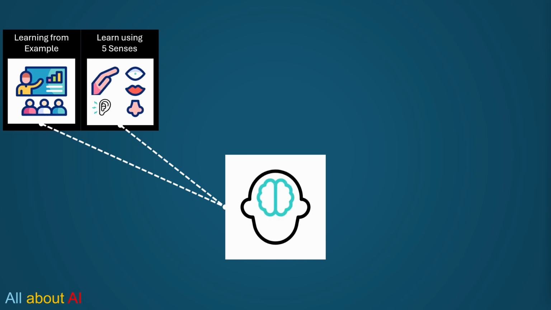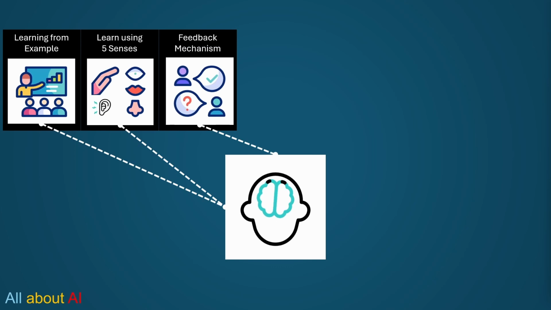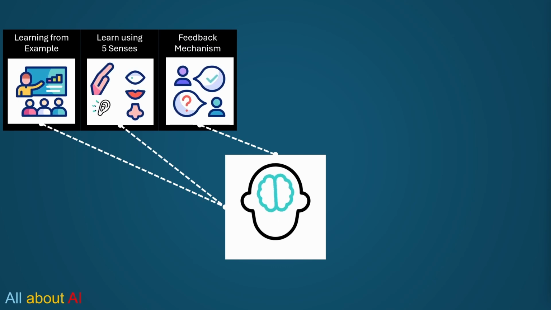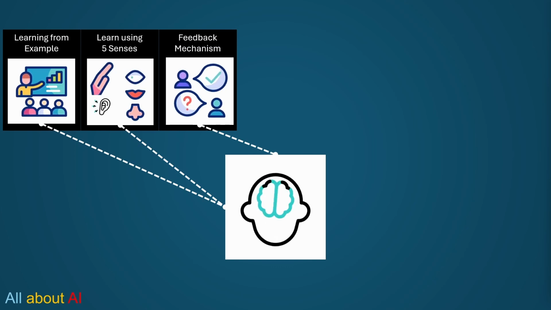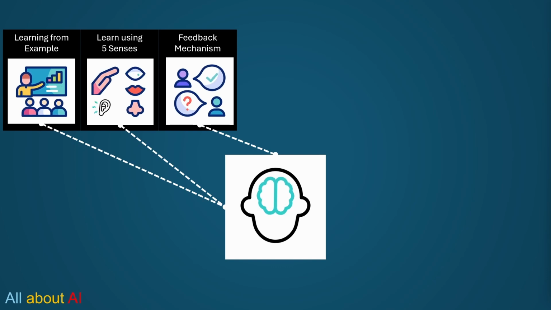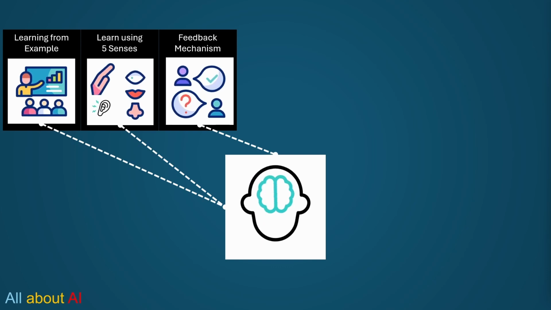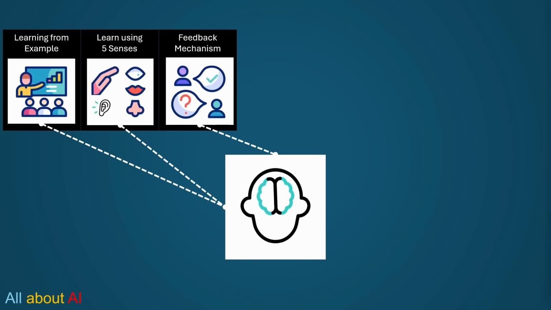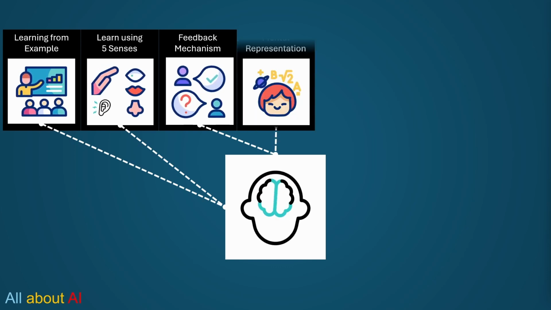Many of these are self-learning, and some of the learning is through a feedback mechanism, where someone tells whether this is a cat or dog, or if you have given an exam, the teacher will provide feedback on how well the essay we have written or how good the diagram we have drawn. So there is a continuous feedback mechanism.